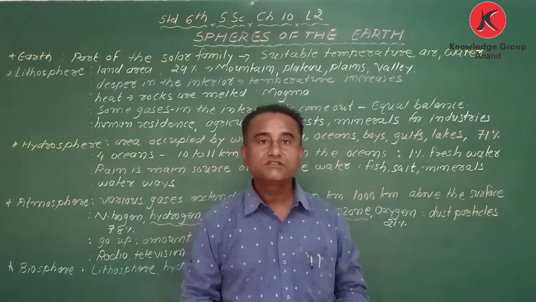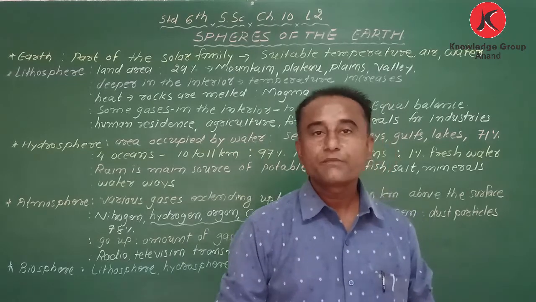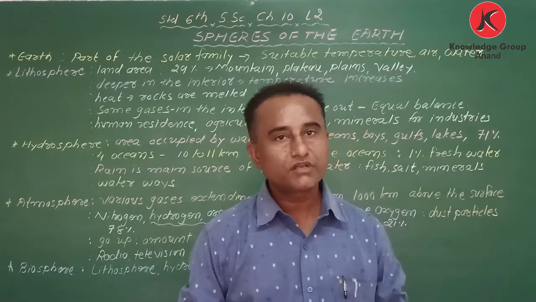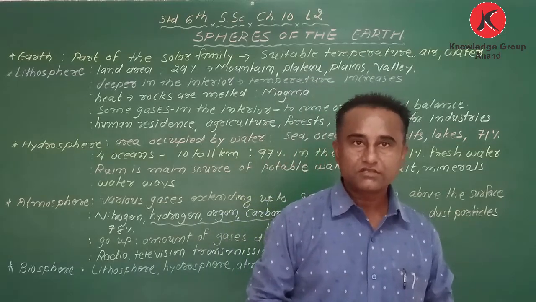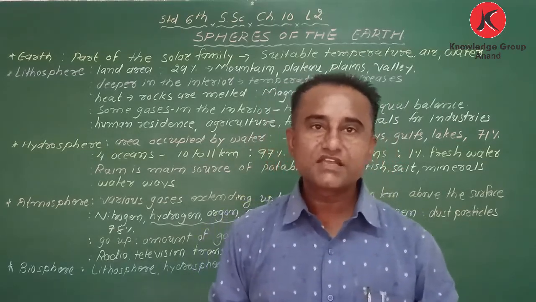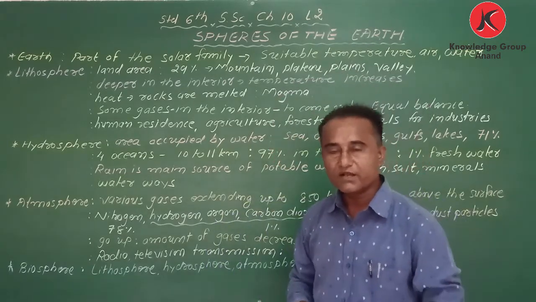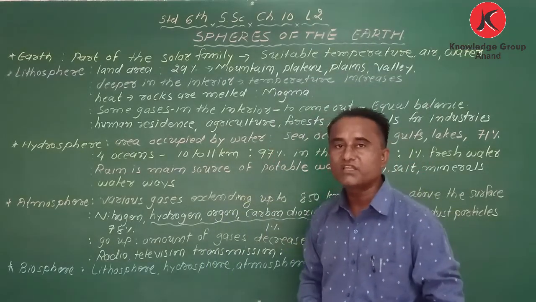When we consider the solar system, many things are there. Sun, and here we are considering only Earth. Sun and Earth. Many other things we have already discussed in the previous chapter, but in this chapter I am talking only and only about the Earth.